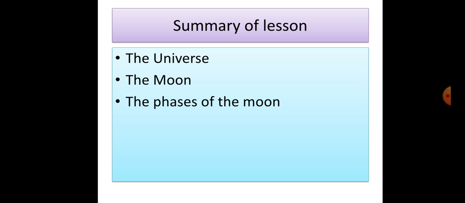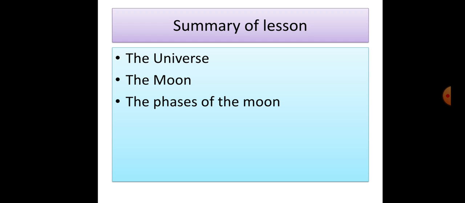What is the universe? A huge space where all galaxies, stars, planets, space, all matter and all energies are kept. That is called the universe.